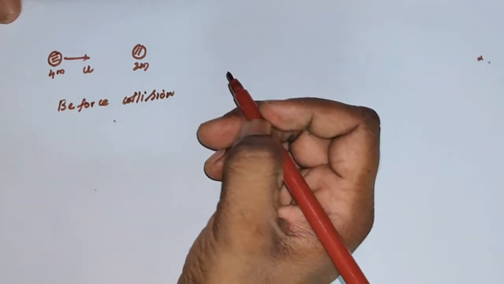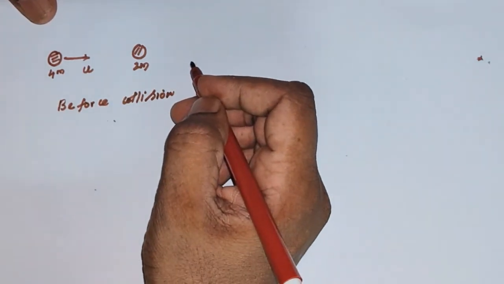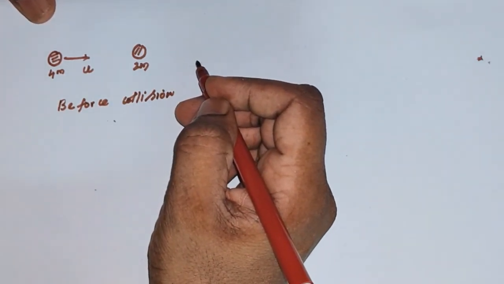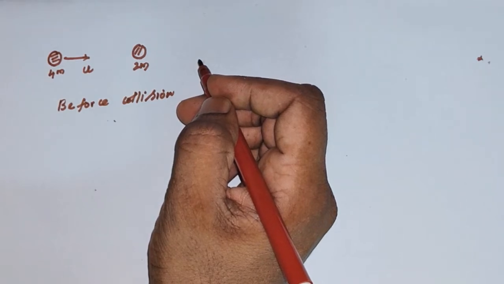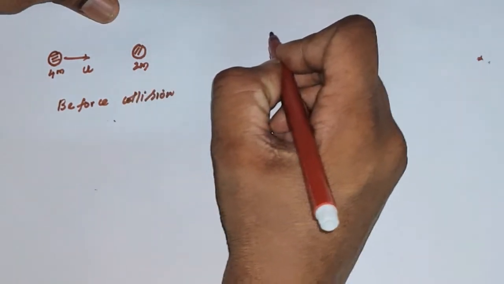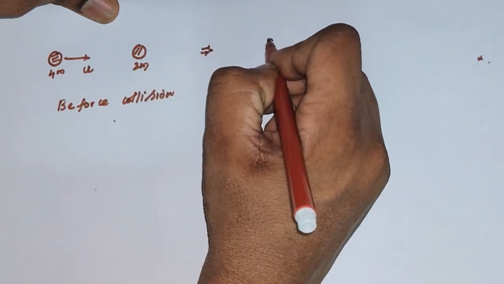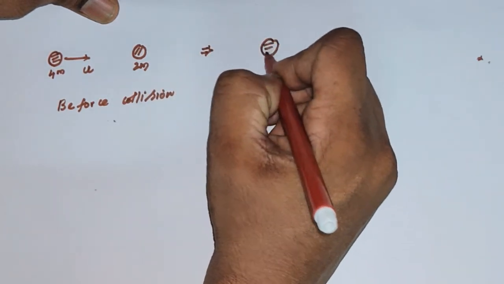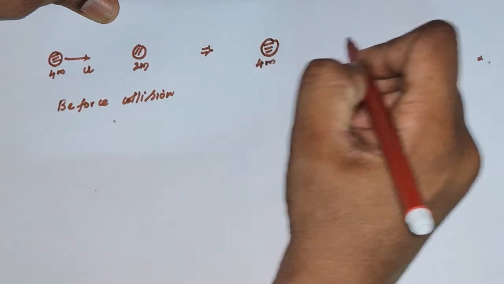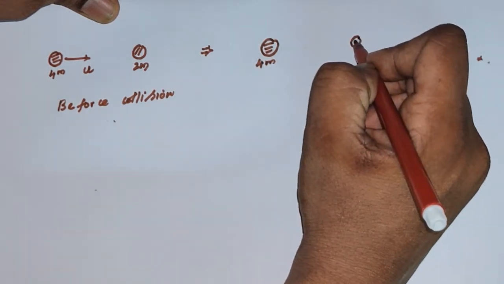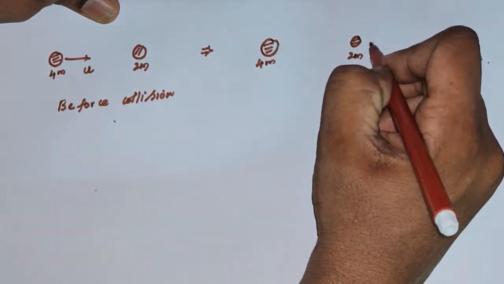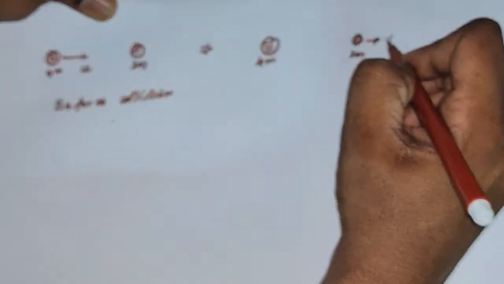Now what is happening after the collision? It is head-on and elastic in nature. Head-on means that after the collision, both the mass 4m as well as the mass 2m will move in the same direction. This is velocity v1 and this is velocity v2.